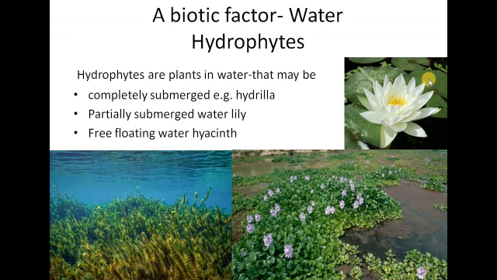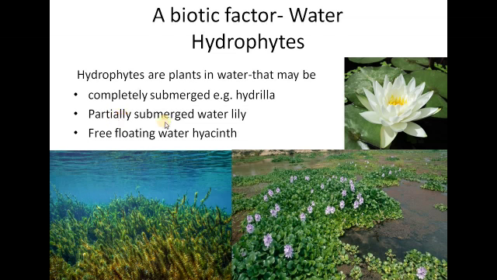Next point is water again, abiotic factors, but the plant type are hydrophytes. Hydro means water and phytes stands for plants. So what we will see here, these are the plants that are adapted to survive completely submerged in water, as in the case of hydrilla. Completely submerged plant is hydrilla, and this is its diagram. This is the plant which is completely submerged in water.